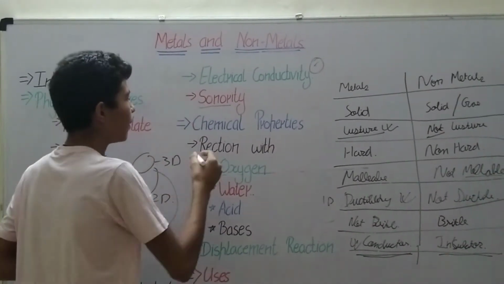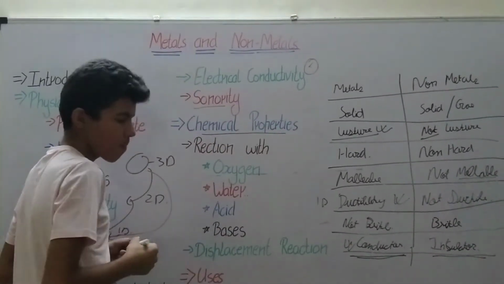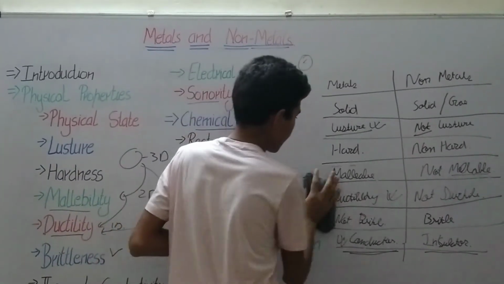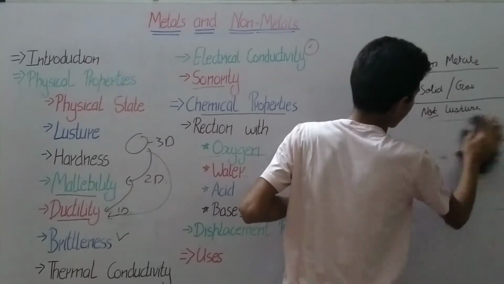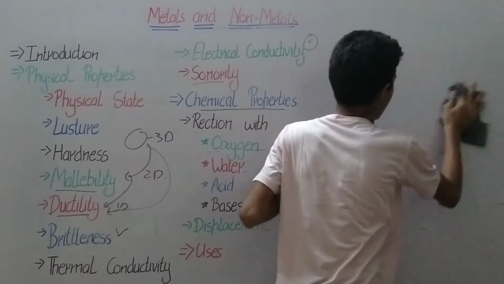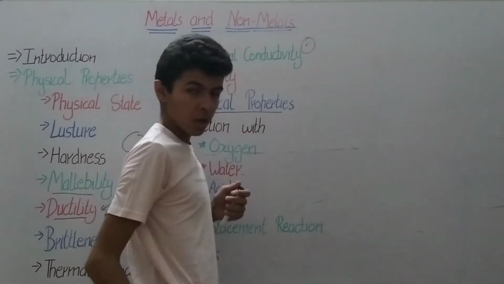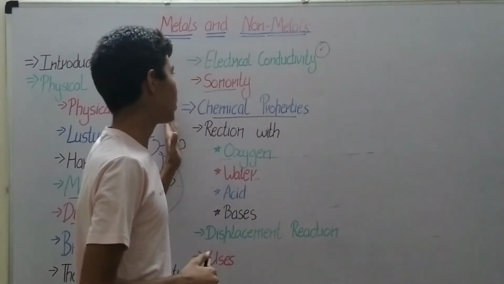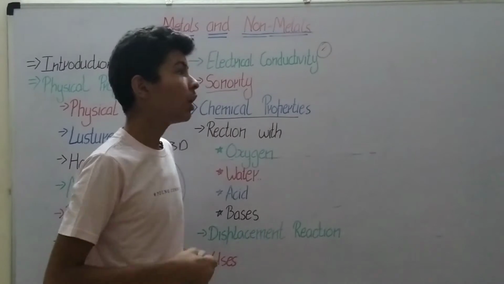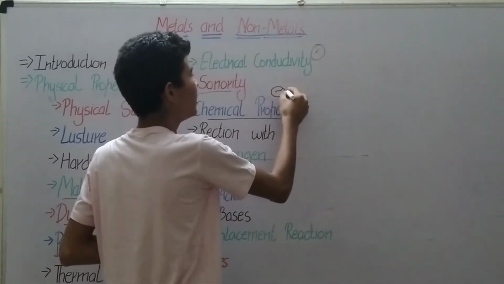Now let's move to the chemical properties. We have seen the physical properties, now let's look at the chemical properties.